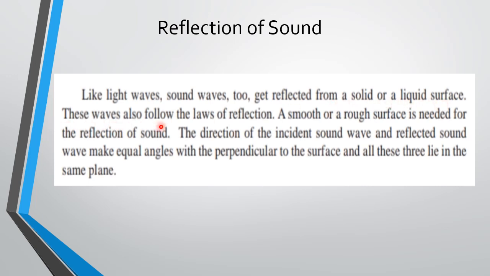These waves also follow the laws of reflection. A smooth or rough surface is needed for the reflection of sound. The direction of the incident sound wave and reflected sound wave make equal angles with the perpendicular to the surface, and all these three lie in the same plane.